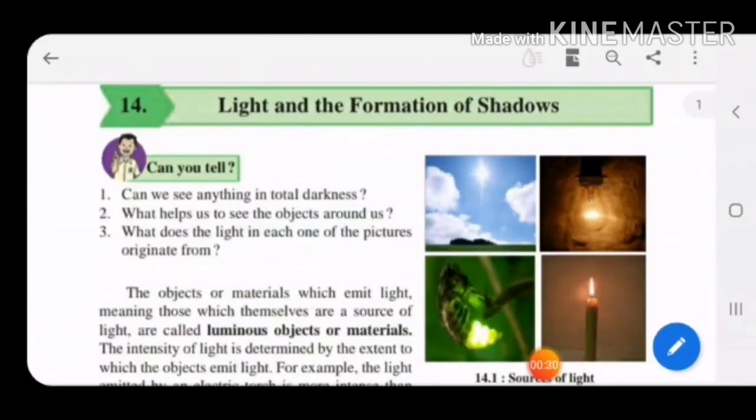Then what helps us to see the objects around us? Children, due to the light. When the light falls on those objects, due to that only you are able to see the objects. Second question answer: due to light.